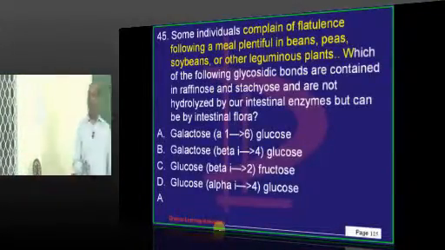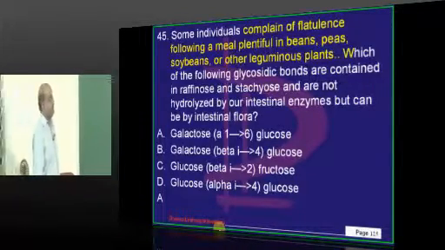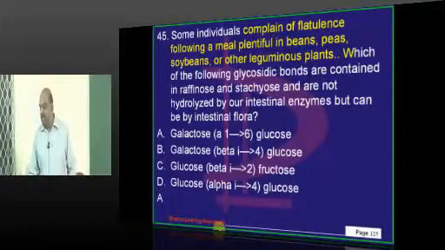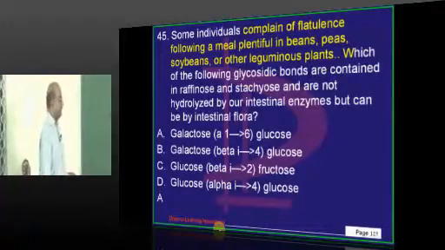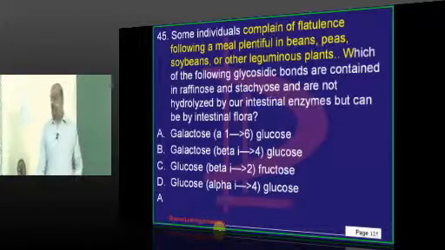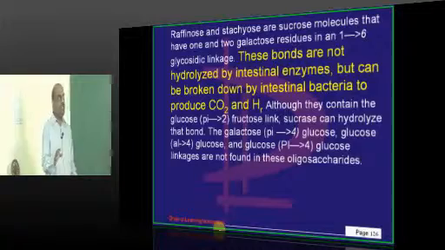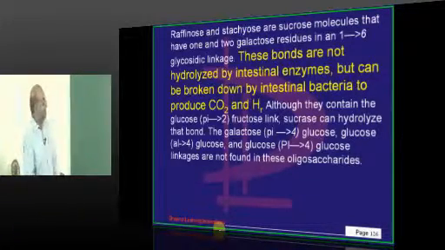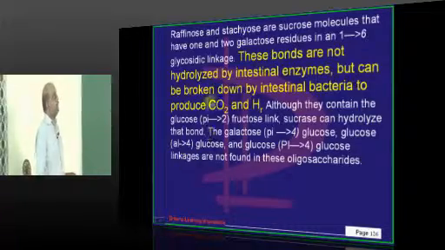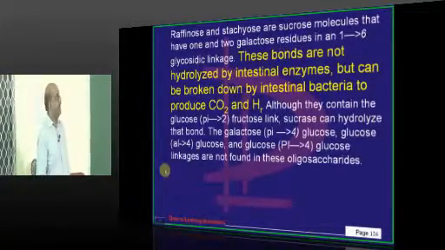Now, there can be some flatulence which can occur in people whenever they eat beans. What is the underlying cause? You know very well that raffinose and stachyose are sucrose molecules that have 1 and 2 galactose residues.